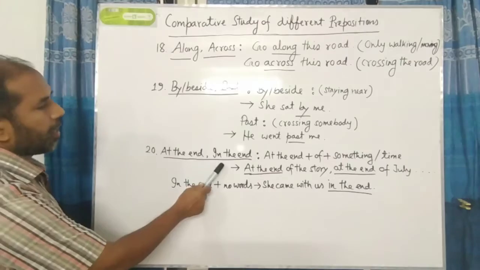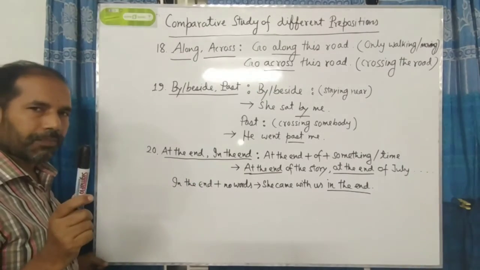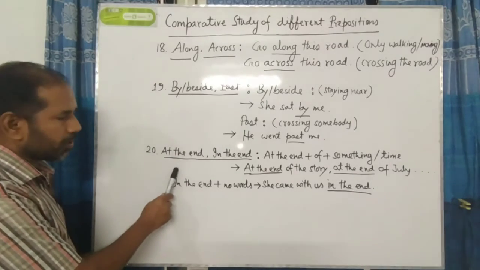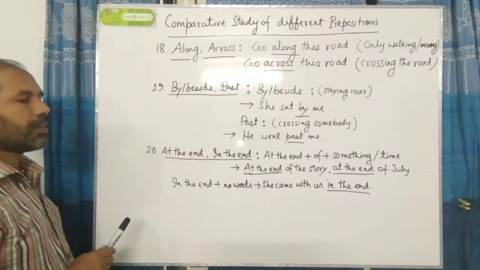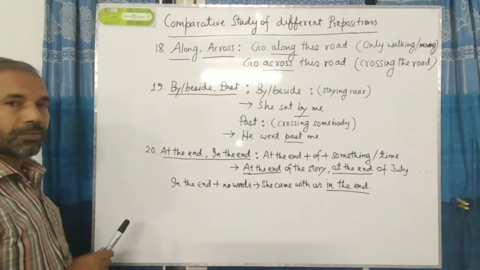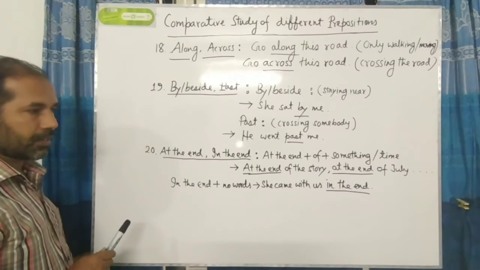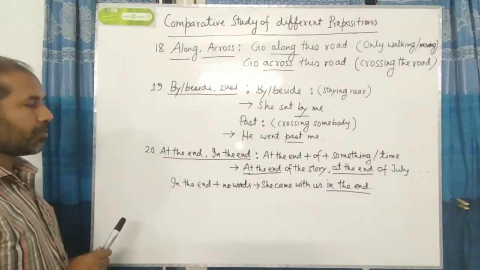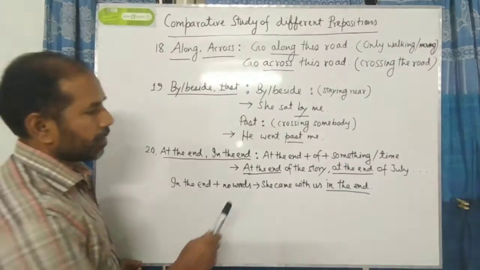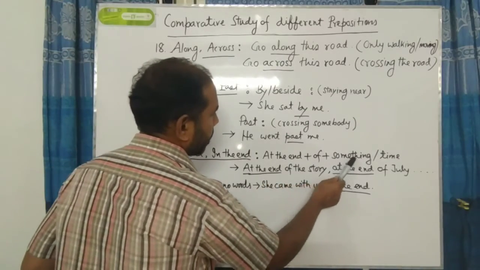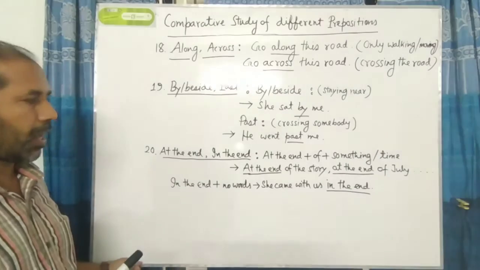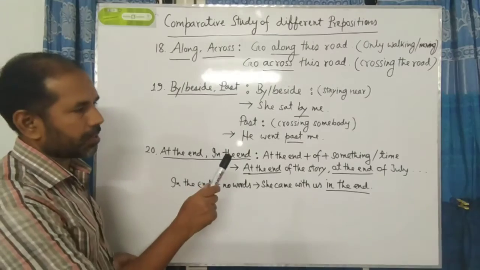Next number. Today's last number, number 20: at the end, in the end. This is very important to you, because we have to repeatedly use these two words. So naturally the question arises, when to use at the end and when to use in the end. There is a formula for you: at the end plus of plus something of the time. You have to know this formula.